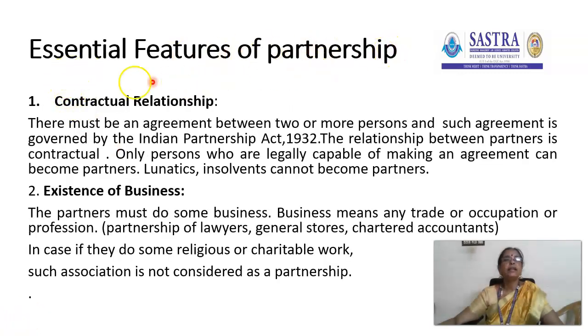Then, essential features of partnership. First one, contractual relationship. There must be an agreement between two or more persons, governed by the Indian Partnership Act 1932. A social gathering is not considered a partnership firm because an agreement is a must. Only persons who are legally capable of making an agreement can become partners. A lunatic or insolvent cannot become a partner because they are not competent to enter into a contract according to law.